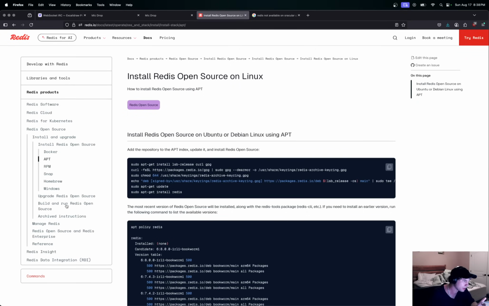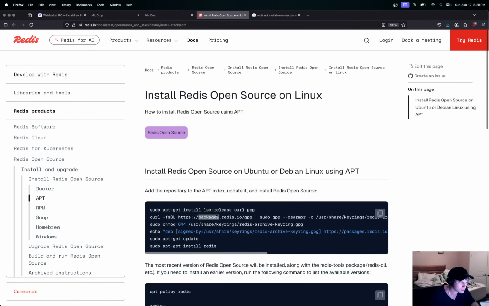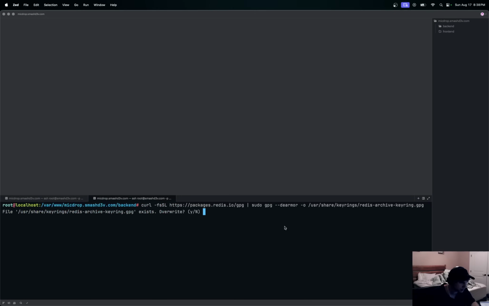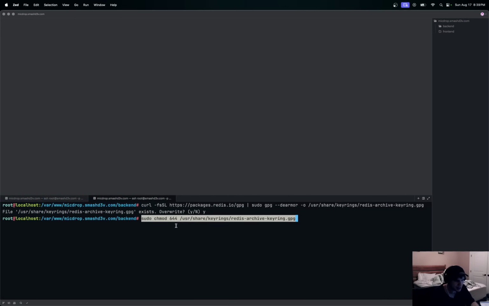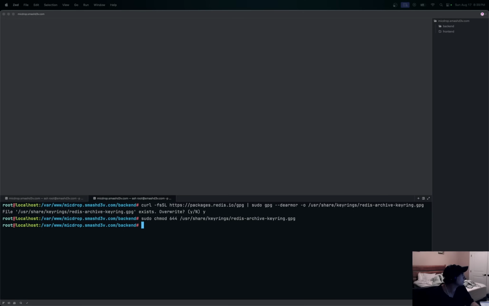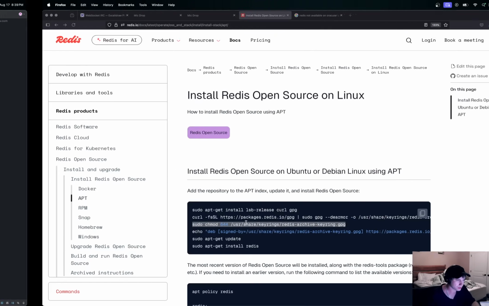So I'm just on Redis's page here, and I'm using Ubuntu, so I'm going to do the apt version. I'm going to ignore this one here, but I do want to do these now. I'll probably overwrite that. I think I've already done this, but I haven't actually installed it yet, because the version it has is a newer one. Basically, Redis doesn't exist for the newest 24.10 release, so we want to go back to Jammy from Oracular or something like that. That's what we're going to do, and I'll show you how to do that.